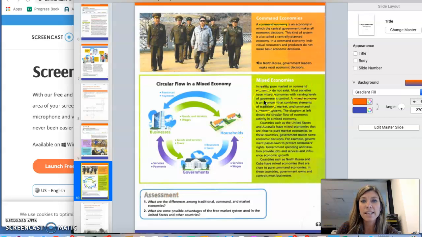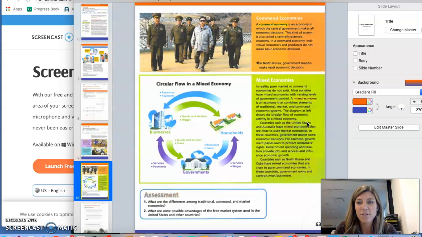And the last one here, this is a mixed economy, and you can see this picture kind of shows what a mixed economy looks like. We've got the businesses here, households, and governments, and they're kind of all working with each other. So in reality, pure market or command economies do not exist. Most societies have what we call mixed economies with varying levels of government control. A mixed economy is an economy that combines elements of traditional, market, and command economic systems. So the diagram at left shows the circular flow of economic activity in a mixed economy.